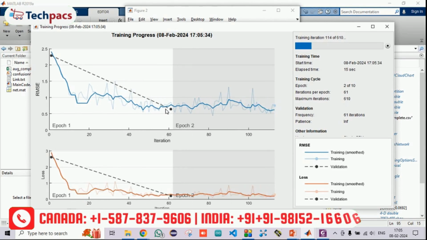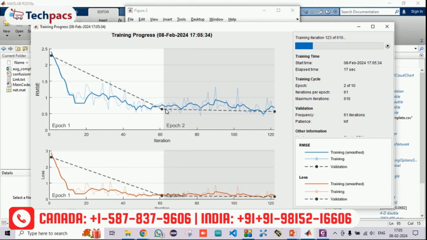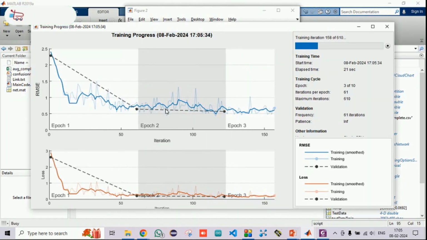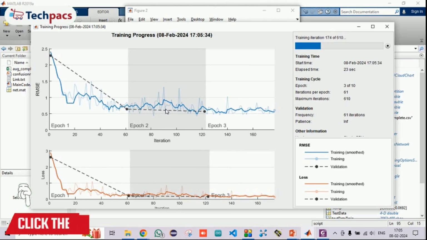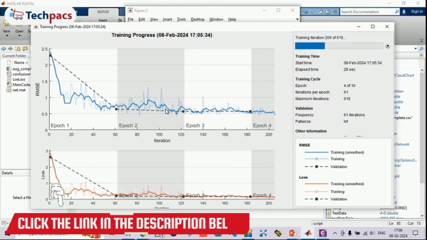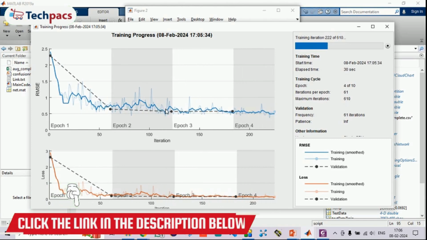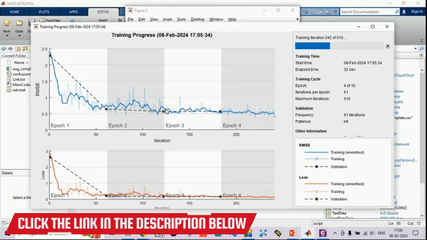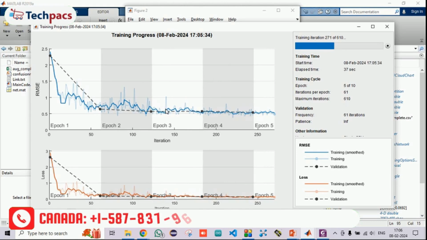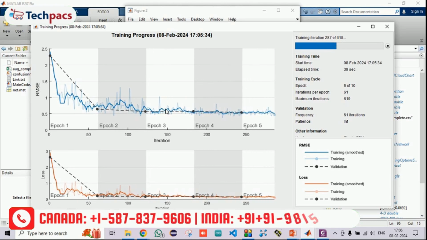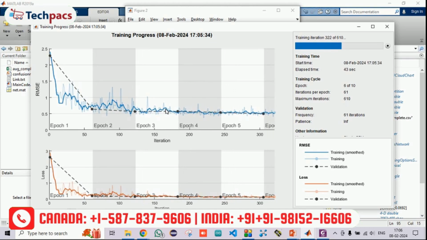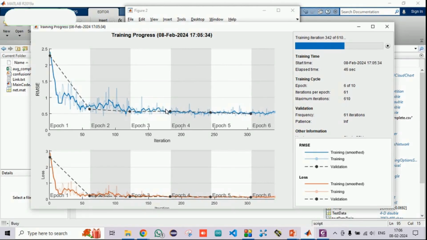So let's wait for the epochs to finish. This time it is a bit faster, because it depends on what set of data is given at the initial stage for the training, because it is selected by the code itself. 260 iterations have been completed out of 610. Around 300 have been done, so 50% of the epochs are completed. It is still running.